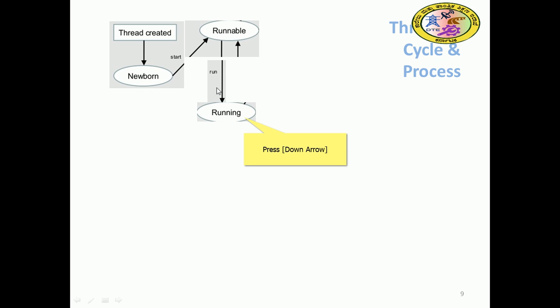We have seen the example of a client and the response from the server, and the spell check in a word processor, right? So those are the threads. If the word processor is a process, then spell checking or synonym lookup is a thread. One thread is created for the spell checking, so it has to go to the runnable state. So what is the runnable state?